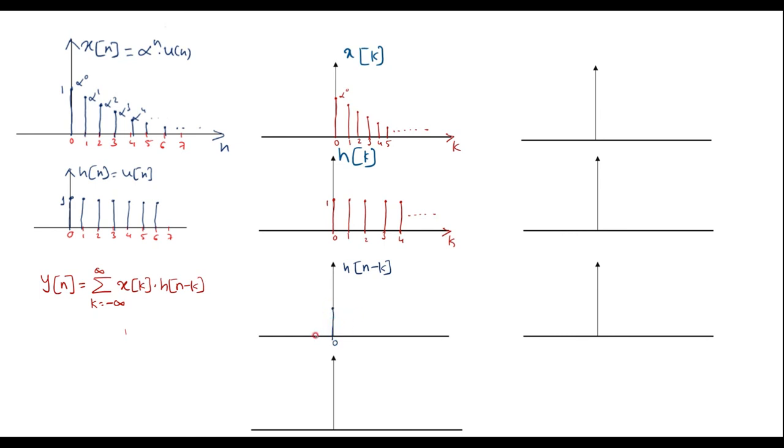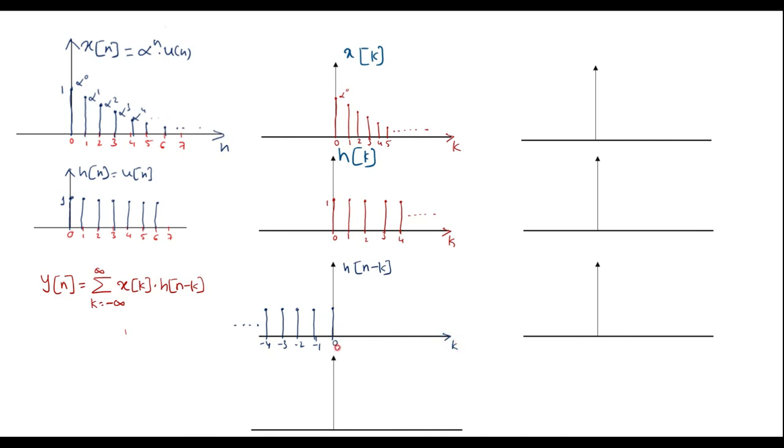Now at n equal to minus 1, this signal will appear. That is this one. At n equal to minus 2, this is at n equal to minus 3. Say this is n equal to minus 4, and it will continue till infinity. This is h of n minus k signal. Here also the variable is k.